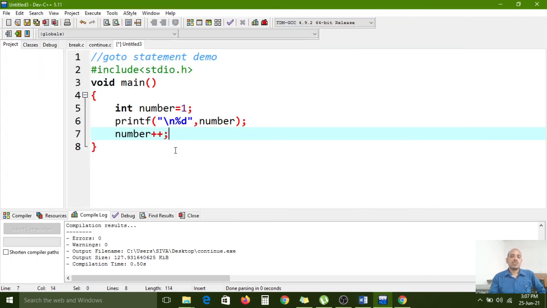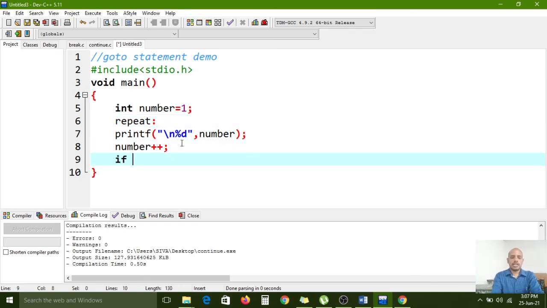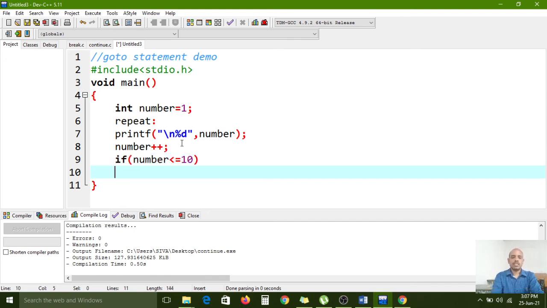Okay. Now I want to print this message a number of times. For that I am creating the repeat label with a colon symbol. Now I want to use the condition: if number is less than or equal to 10, then goto repeat. The goto statement functionality is that it will check the label, whatever label you have configured.